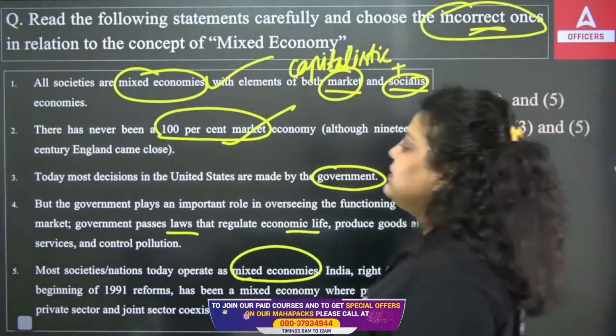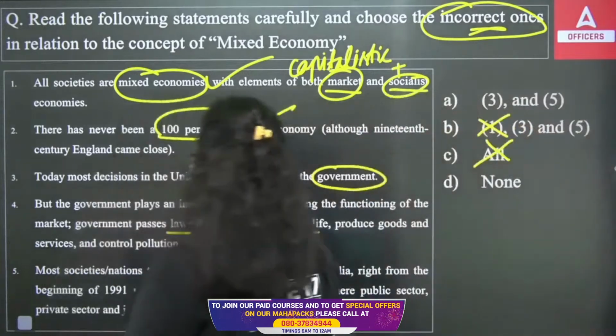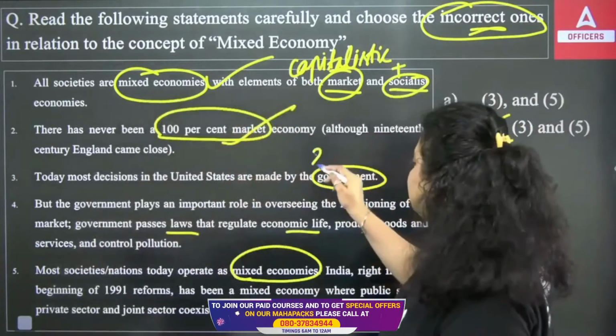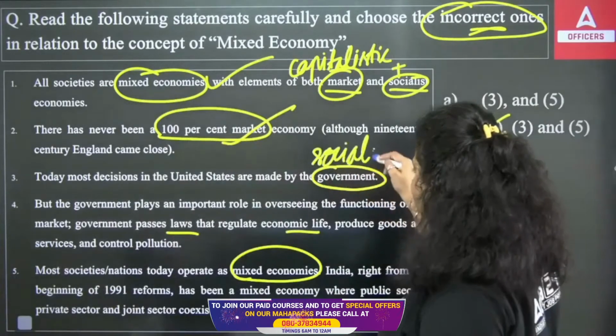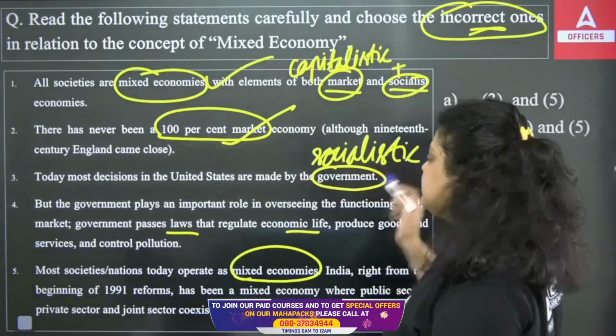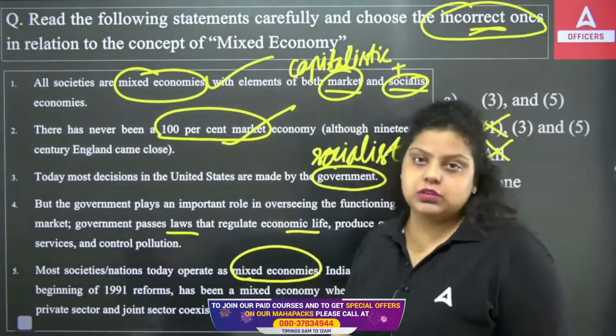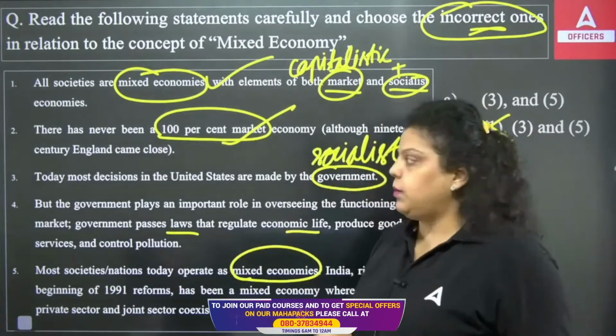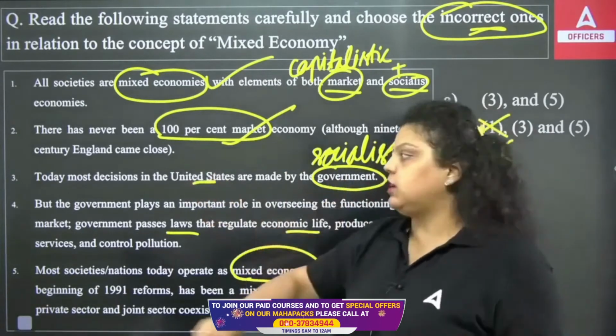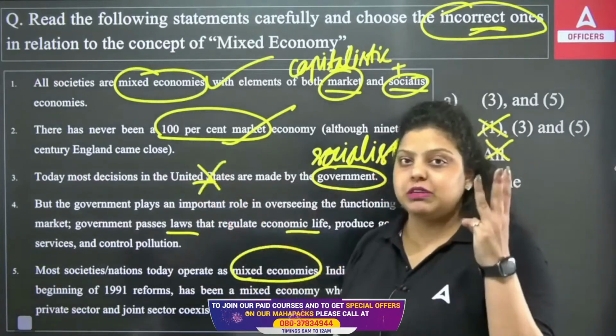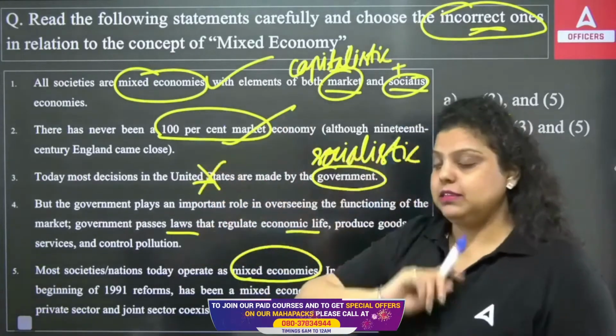Now, third says today most decisions in the US are made by the government. If the government is making the decisions, it means the USA is a socialistic economy. Do you think the USA is a socialistic economy? No. China is a socialistic economy. India is a mixed economy, but the US is a capitalistic economy. That's incorrect. It means the third statement is incorrect.